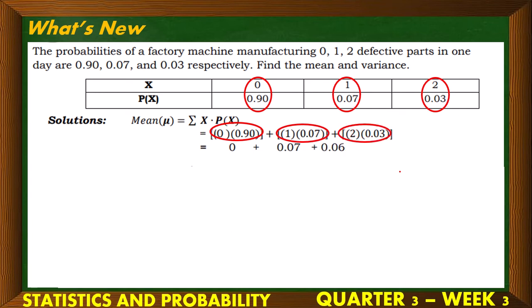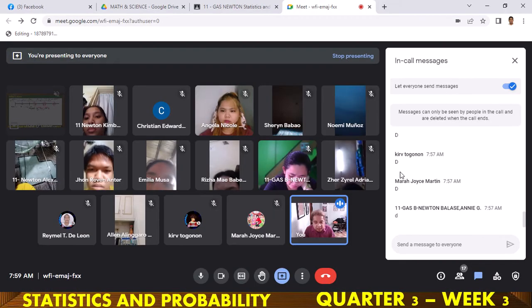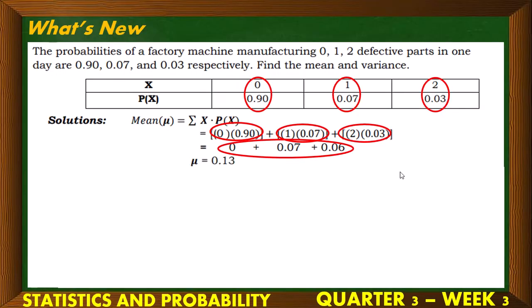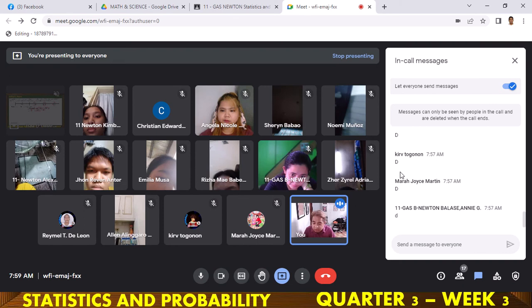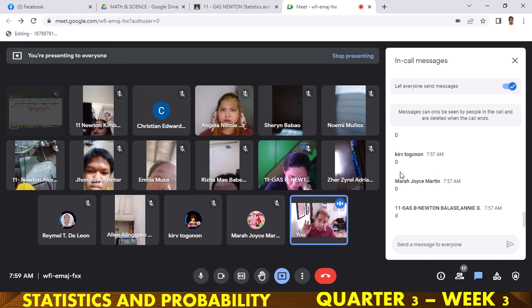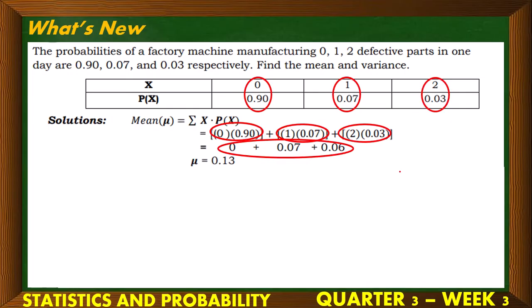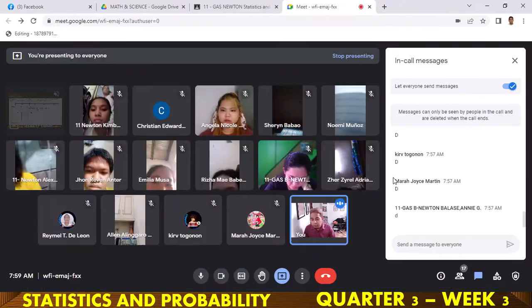So, check natin kung tama yung mga sinabi natin answer. Okay, and then add lang natin. Pag na-add na natin sila, we have the value of the mean, which is 0.13. No? So, ganun lang kadali na mag-solve ng mean. Multiply mo lang lahat ng probabilities and the random variable, then add mo lang yun yung mean. Yun ay kung given ang probability distribution table. Pero kung hindi, mag-create ka. Okay?